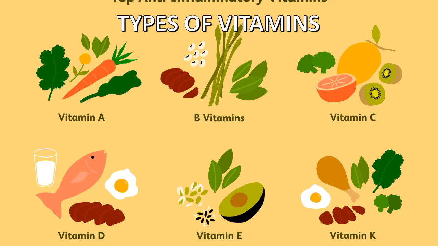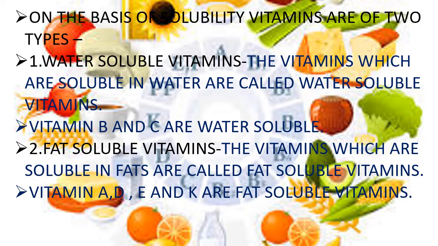There are different types of vitamins: vitamin A, vitamin B, vitamin C, vitamin D, vitamin E and vitamin K. On the basis of solubility, vitamins are of two types. First is water soluble vitamins and the second one is fat soluble vitamins. Firstly, the vitamins which are soluble in water are called water soluble vitamins. For example, vitamin B and vitamin C are water soluble vitamins. The vitamins which are soluble in fats are called fat soluble vitamins. For example, vitamin A, vitamin D, E and vitamin K are fat soluble vitamins.